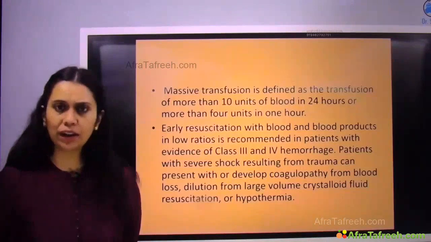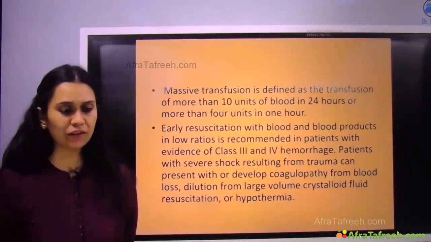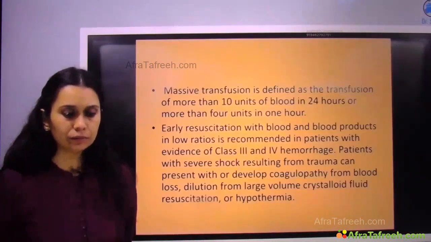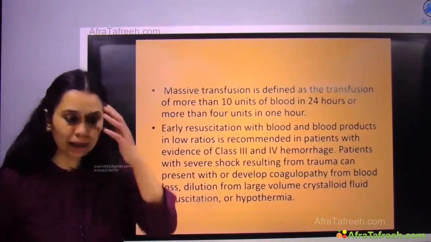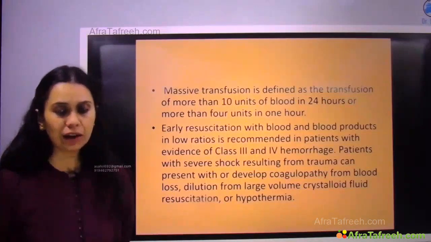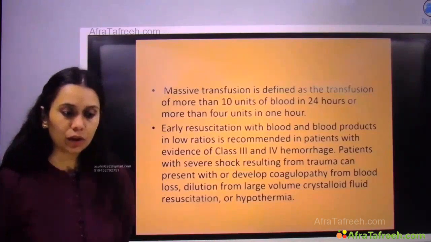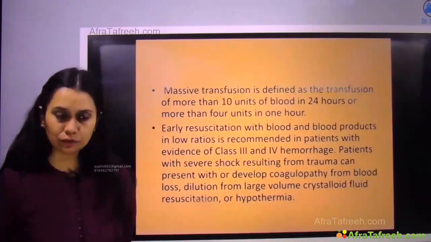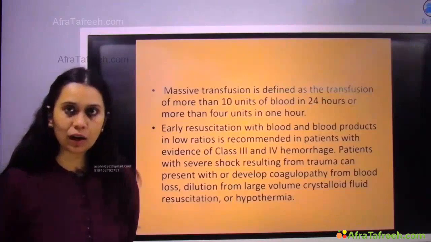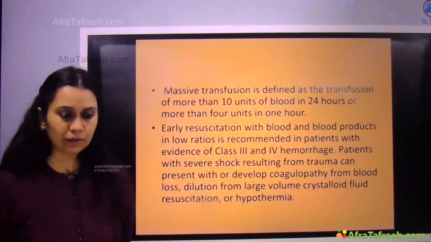Now, early resuscitation with blood and blood products in low ratio is recommended in patients with evidence of class 3 and class 4. So class 3 and class 4, we go for blood and blood products resuscitation, right?